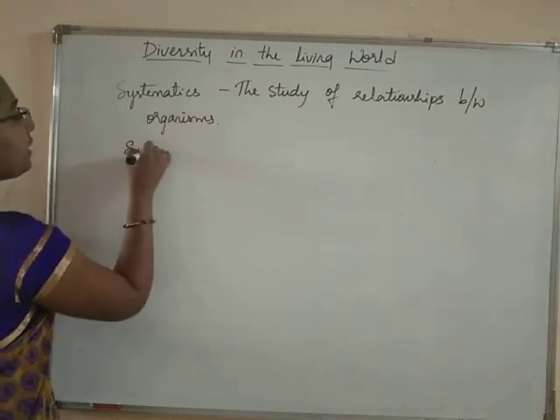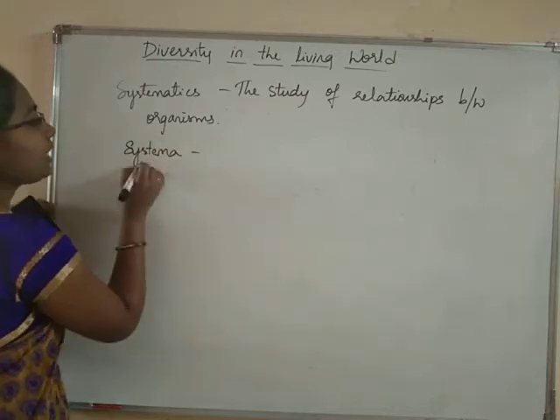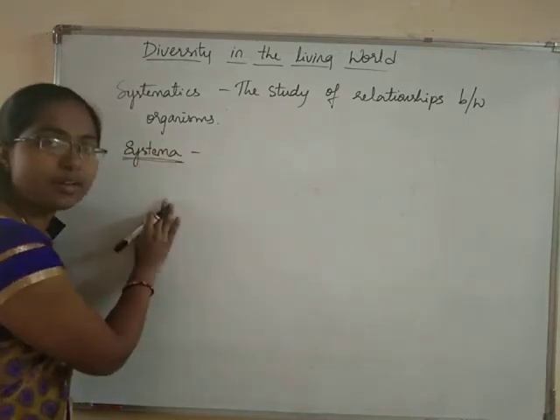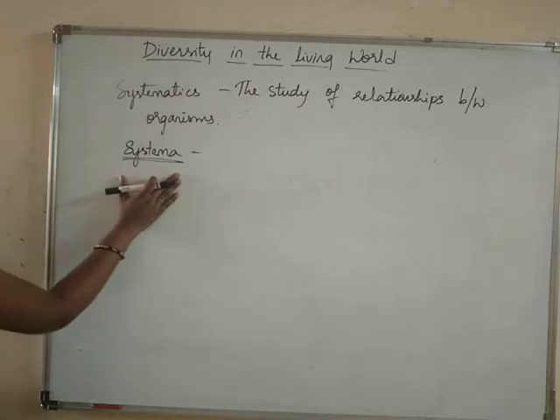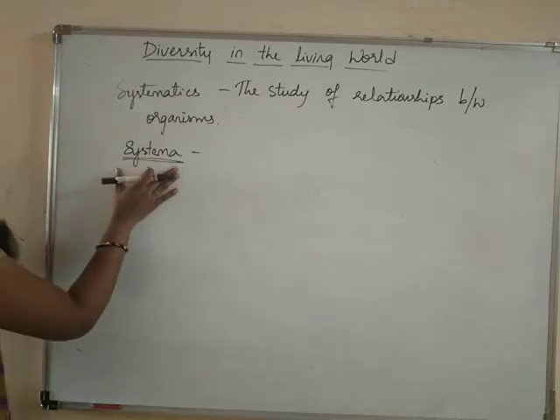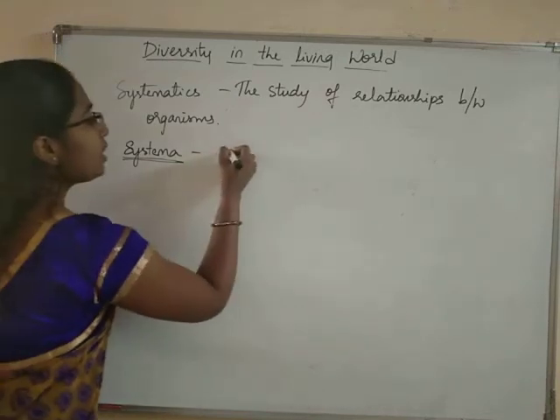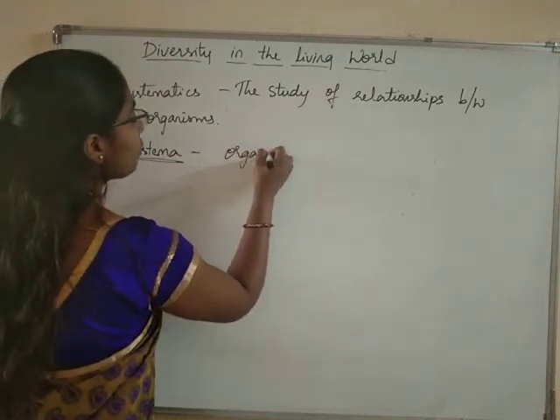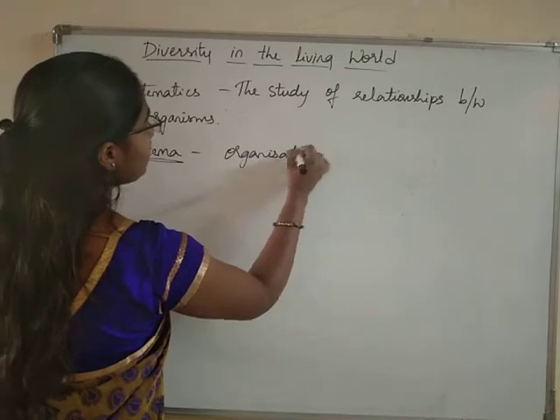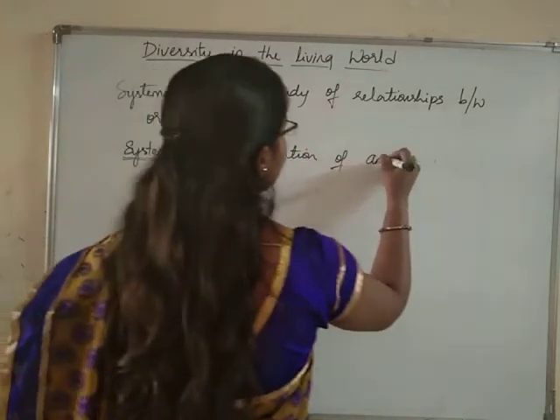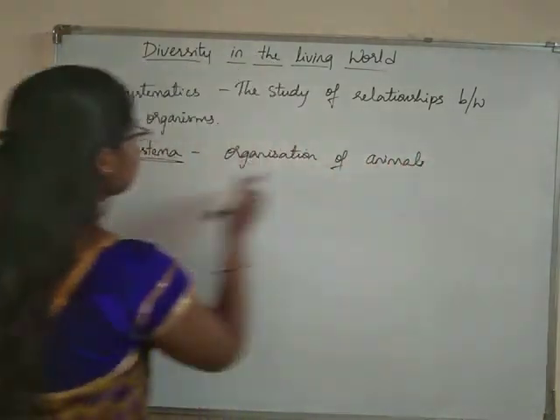Systematics is derived from a Latin word called systema. Systema in the sense is the organization of the animals.